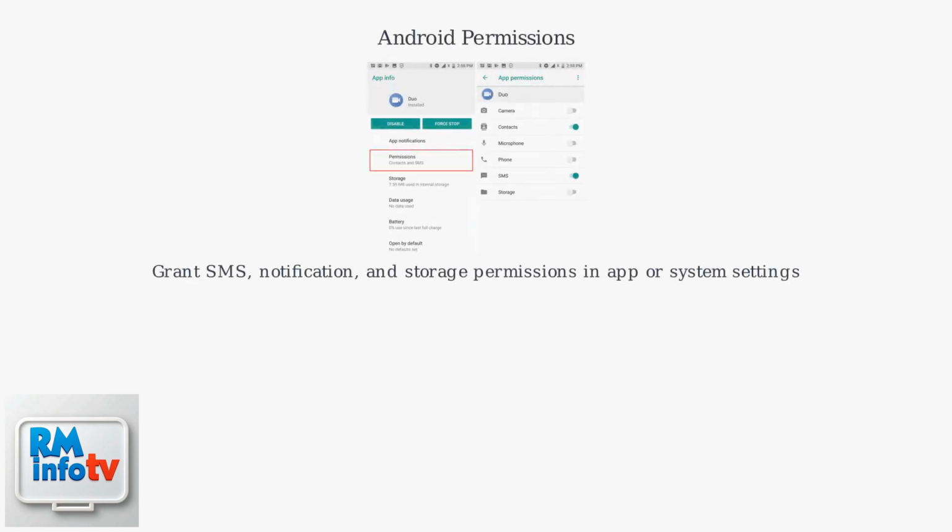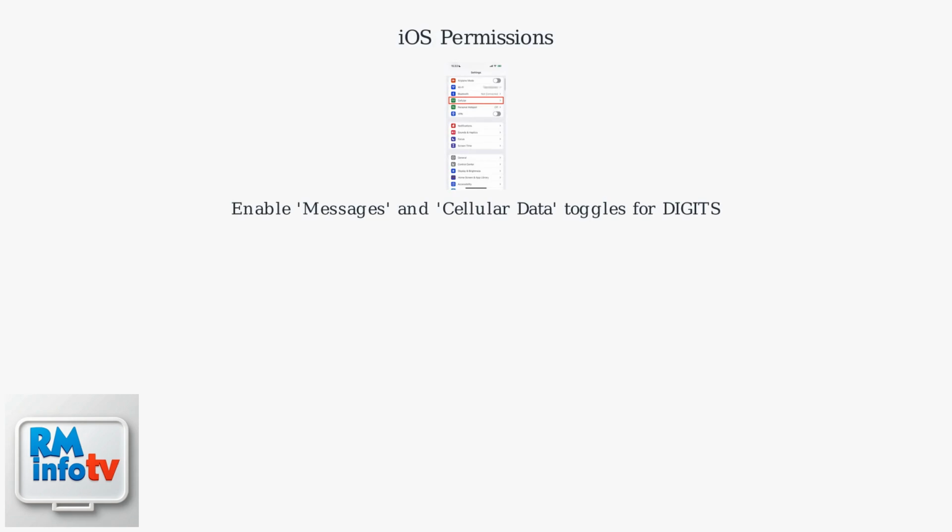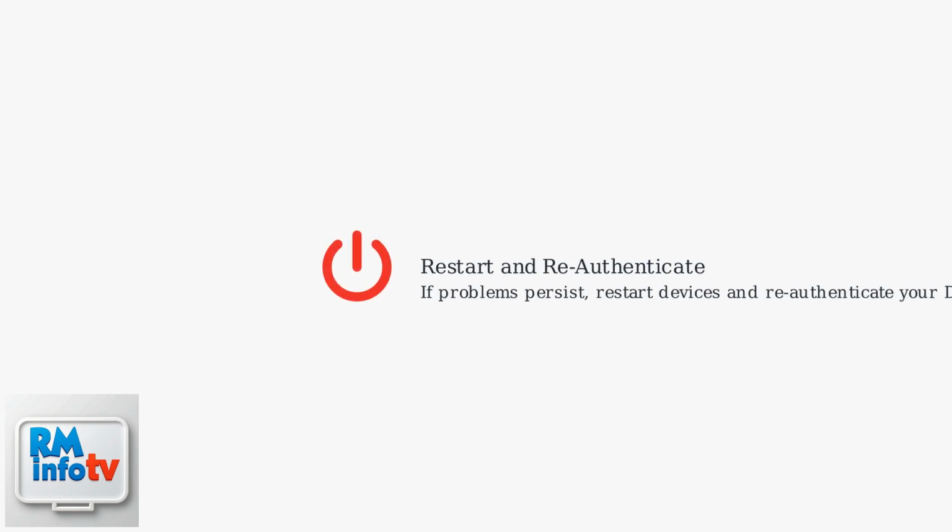For Android, grant SMS, notification, and storage permissions in the App Settings or System Permissions. On iOS, enable Messages and Cellular Data toggles for Digits. If problems persist, restart your devices and re-authenticate your Digits account.